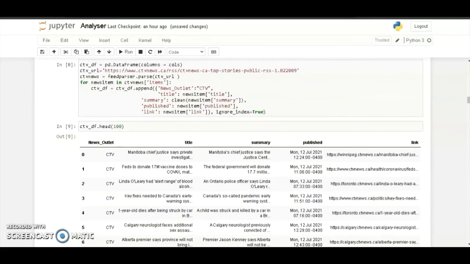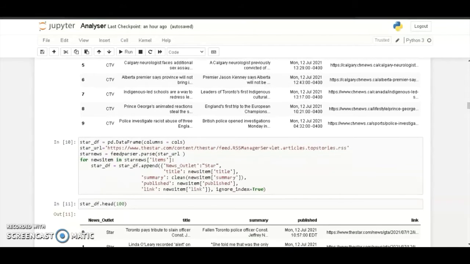Hello, Professor. Sorry, I had a small error, so I had to pause the video in the middle. So anyway, I continue on, and this goes on to CTV data frame, and same I give CTV's link. Then using feed parser, I pass the link, get all the data, save it inside CTV news, and then using a for loop through each item in the data, and then save that inside this data frame called CTV underscore data frame. And I append the news outlet, the title of the news item, the summary of the news item, the published link, and the website link to the article, and I save it all inside a data frame.